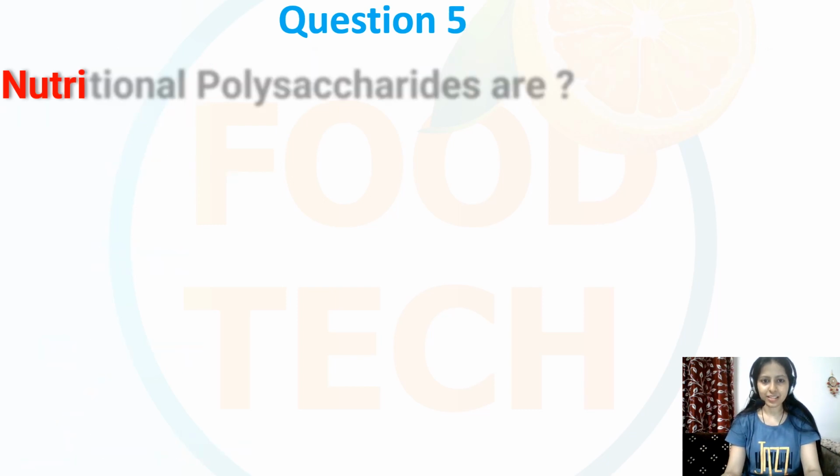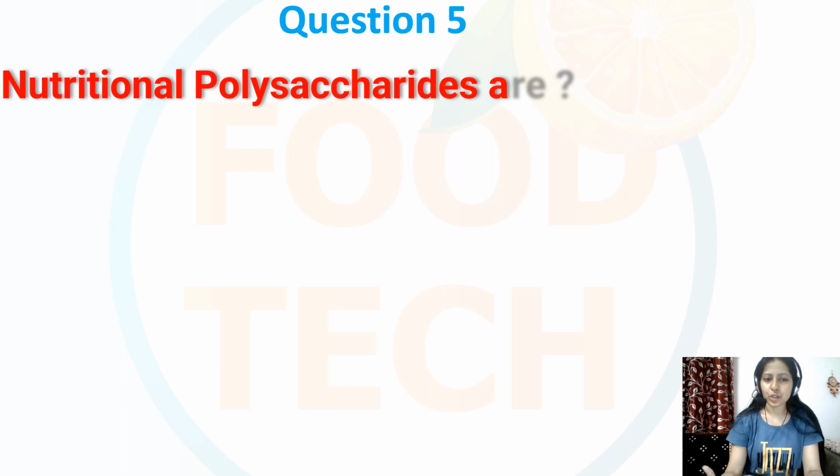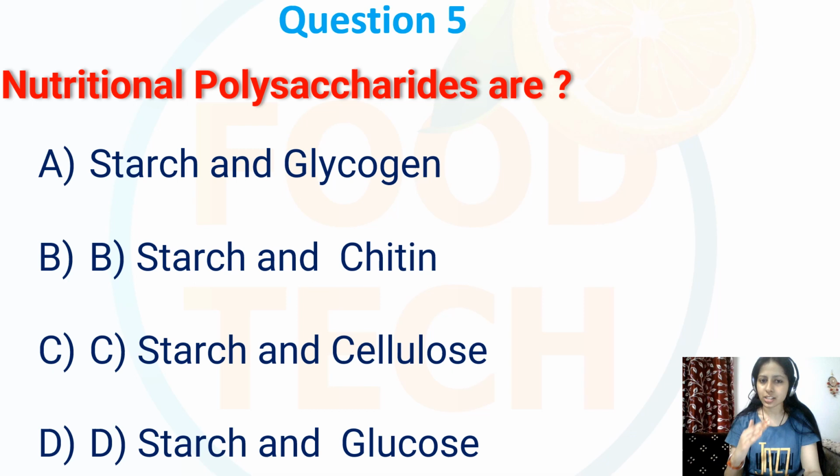Next, question number 5. Nutritional polysaccharides are, the options are starch and glycogen, starch and chitin, starch and cellulose, or starch and glucose. The nutritional polysaccharides are starch and glycogen. Actually, these are the primary polysaccharides.